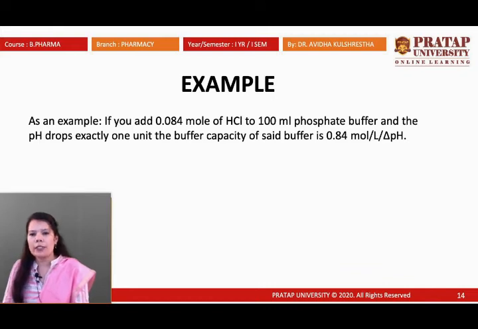For example, if you add 0.084 moles of HCl in 100 ml of phosphate buffer, we have added an acid to a buffer solution, and the pH drops exactly 1 unit, the buffer capacity is said to be 0.84 mole. So when we add HCl, a strong acid, we have added this much mole in 100 ml of phosphate buffer. If the pH rises or drops by exactly 1 unit, it comes to 0.84 mole per liter per delta pH. And delta pH is the change in pH. Delta is the sign of change.